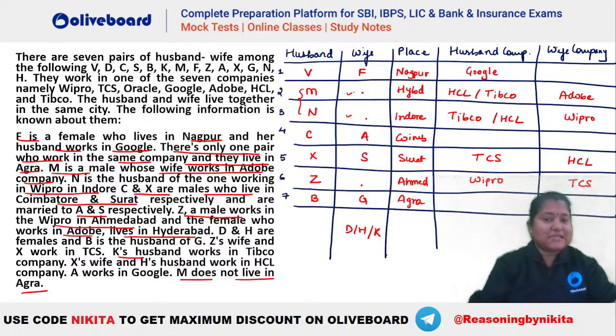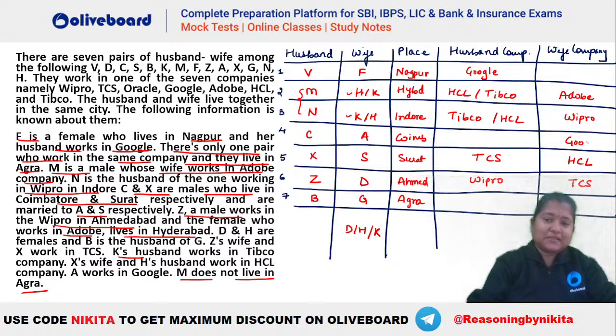So you can see that H and K have to be here. This is either H or K, and similarly H or K. Now D will be this person who is the remaining one, right? So D will be there, married to Z. Next, see what is remaining. Let's see. So H's husband works in HCL. A works in Google. Okay, so A works in Google. A is the wife here.